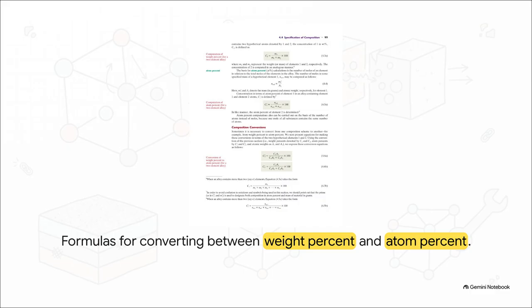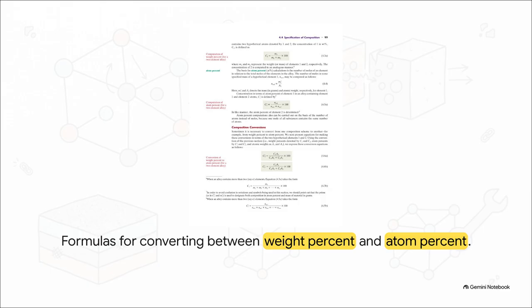Because 1 mole of any substance contains the exact same number of atoms, shout out to Avogadro's number, we rely on specific conversion equations to translate our physical mass measurements into that microscopic atomic reality. These formulas take the mass of the elements, combine them with their specific atomic weights, and output the precise atomic percentages. Without this math, engineers couldn't reliably calculate exactly how much solute to add to hit that perfect sweet spot of intentional imperfection.